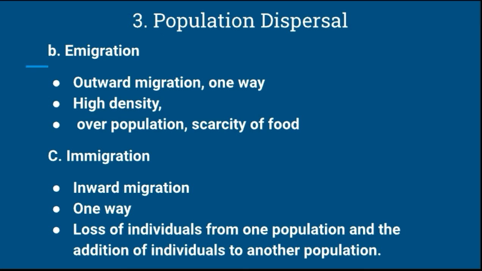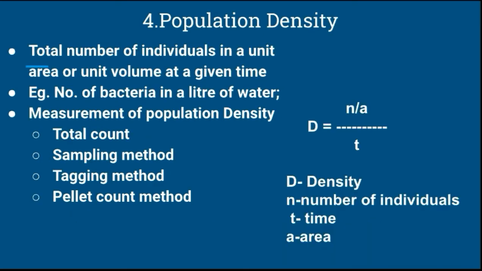So this is population dispersal, and there are three kinds: migration, emigration, and immigration. The next population characteristic is population density.